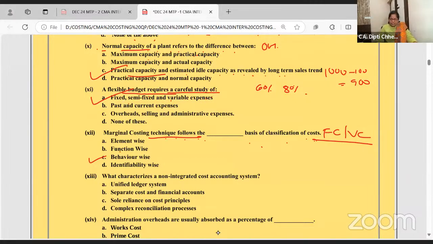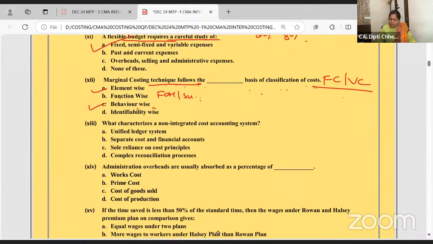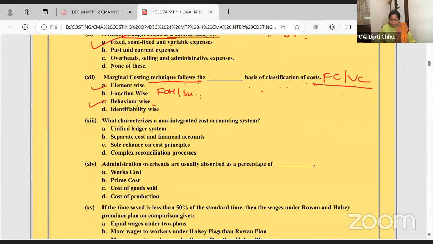Then what is function cost? Function cost is factory overhead, selling overhead. This is there in the first chapter. What is element cost? Material, labor, overhead. What is behavioral-wise cost? Fixed and variable. That's what you need for marginal costing.